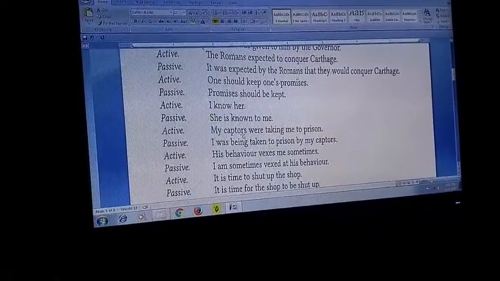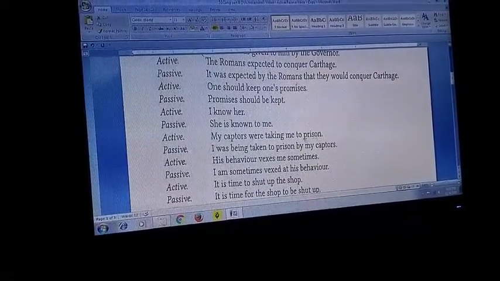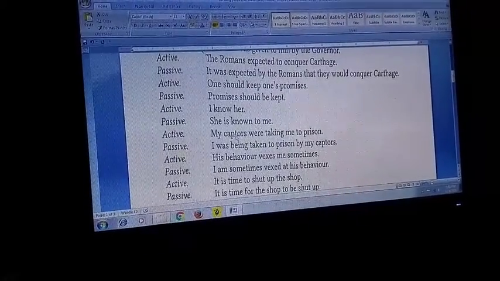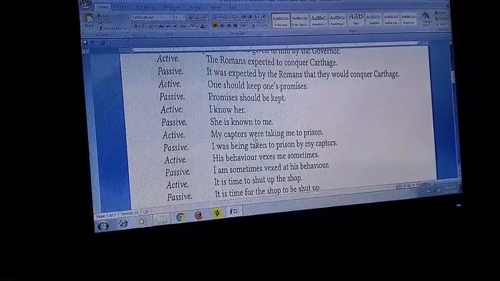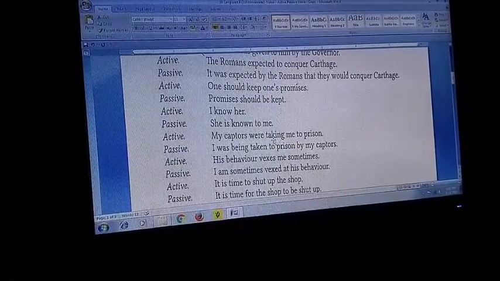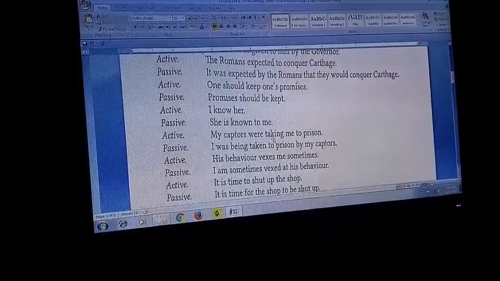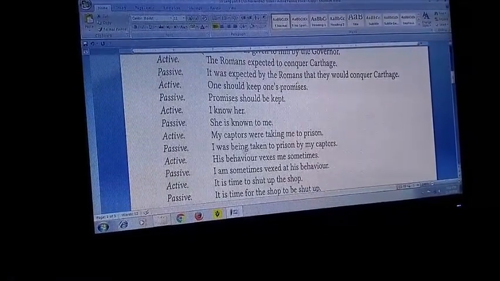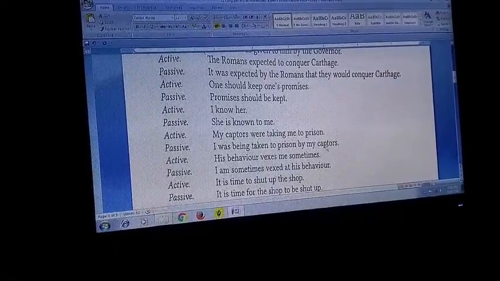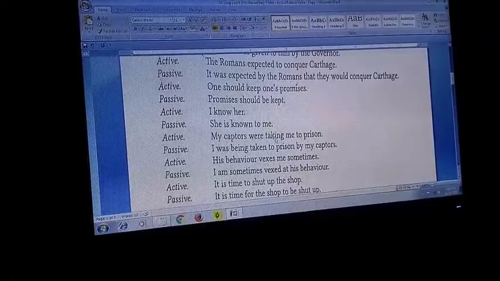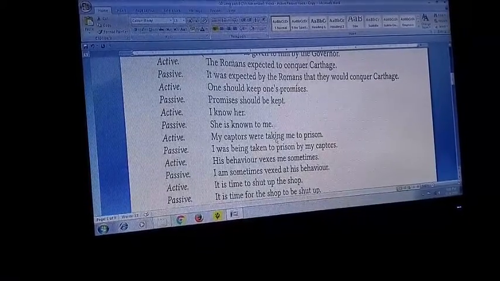My captors were taking me to prison. My captors means those people who caught me, arrested me. My captors were taking me to prison. Remember, taking, so it is past continuous tense. That ing has to come in the answer also. Now, the main verb take, we have to use the past participle form, taken.